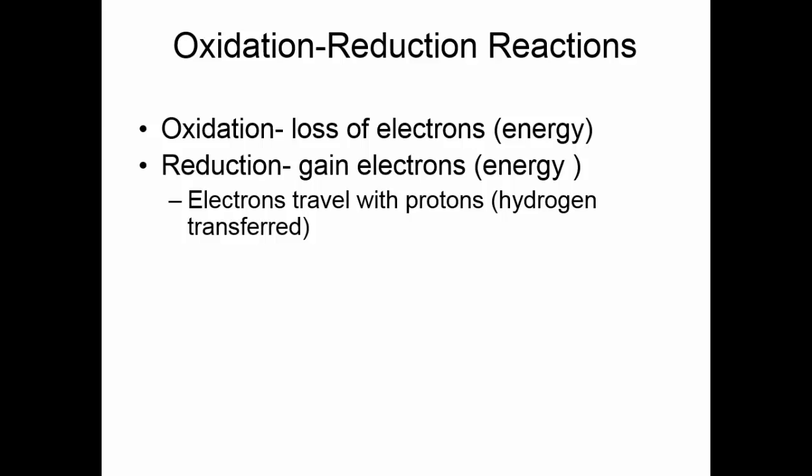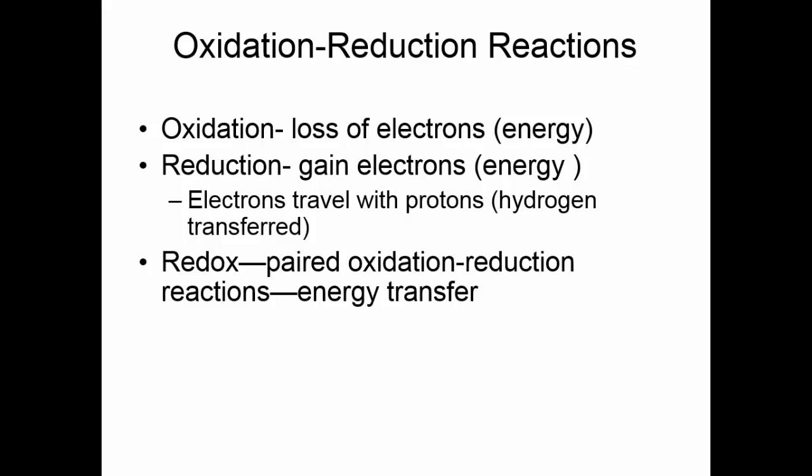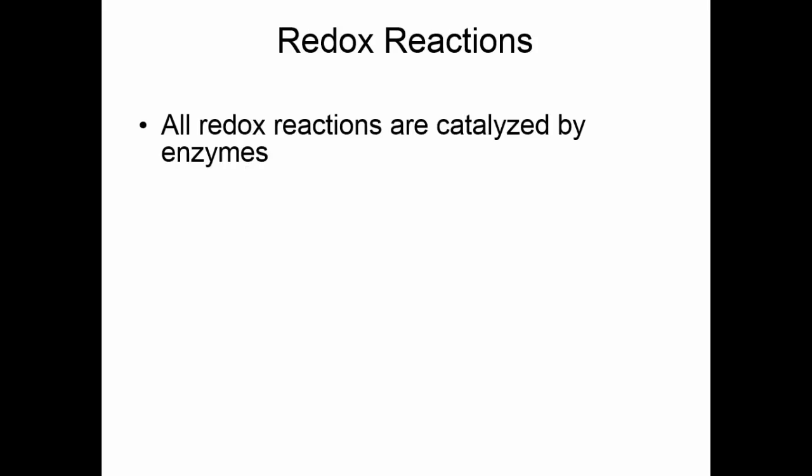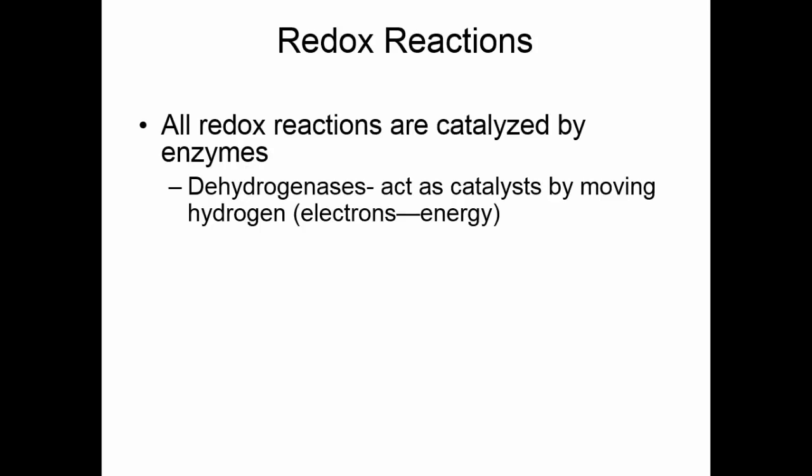Whenever we break bonds, we liberate energy, and we need to put that energy someplace. Whenever we break bonds or oxidize something, we liberate energy. We need to put that energy someplace pretty quick. So redox are simply the paired oxidation-reduction reactions that allow us to transfer energy from one molecule to another. You can remember oxidation reduction if you can remember LEO the lion says GER: lose electrons oxidation, gain electrons reduction, or OIL RIG. Oxidation is loss, reduction is gain. All redox reactions are catalyzed by enzymes.